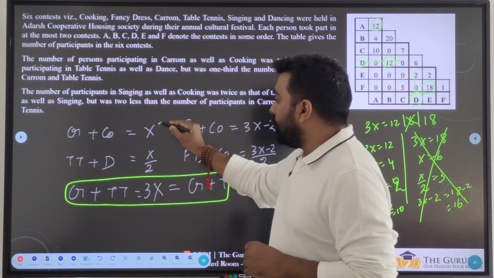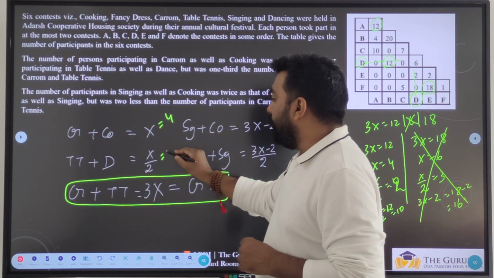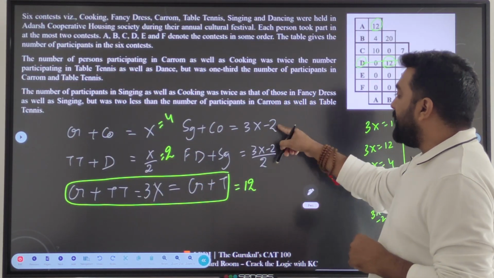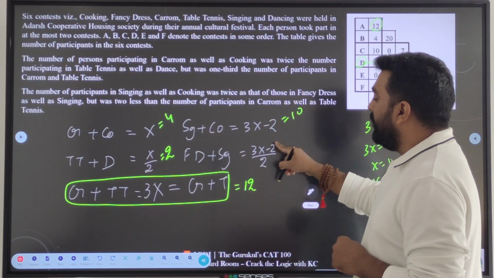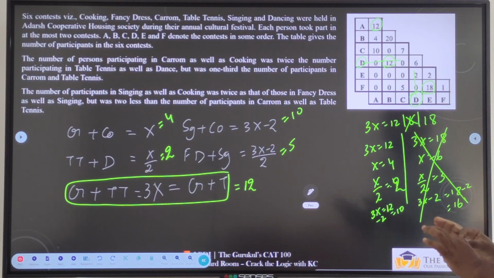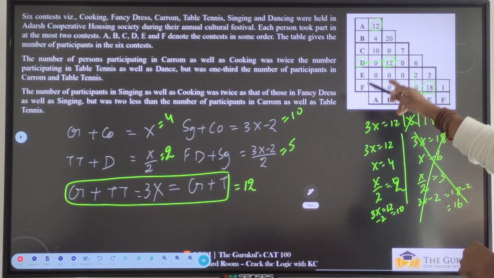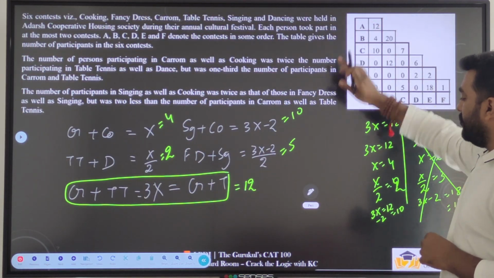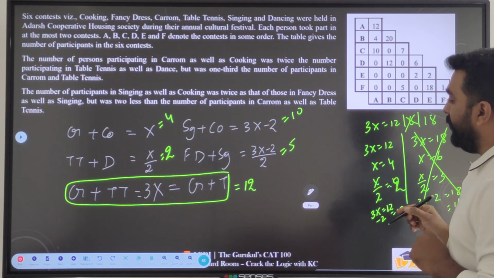If 3x equals 12, x is equal to 4, x by 2 equals 2. And 3x minus 2 will be equal to 10, 3x minus 2 by 2 will be equal to 5. These are the different values we are having. Now let us check it over here. Let us erase everything. Now look carefully over here.